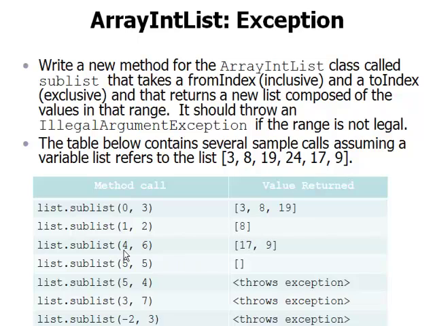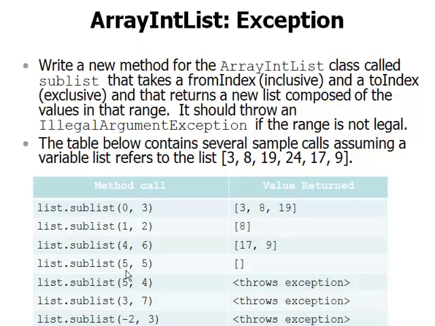When we're asked to go 4 through 6, so this is starting at the value at index 4 and going to index 6. Well, this is what's at index 4, this is what's at index 5. Index 6 is actually the size of this list. It's one beyond the highest index of a value that's actually in this list. But that's that convention, the exclusive to index. So saying 4 through 6 is a way of saying start at 4 and go all the way to the end of this list. It does include the 9, but that exclusive size then is the way we specify all the way through the end.